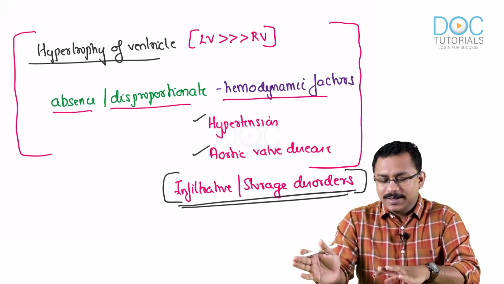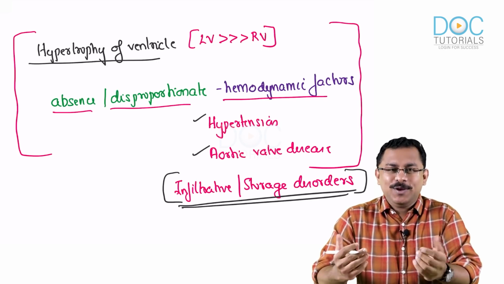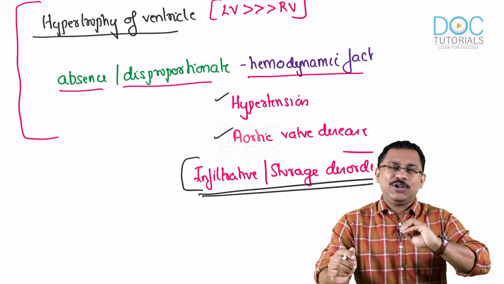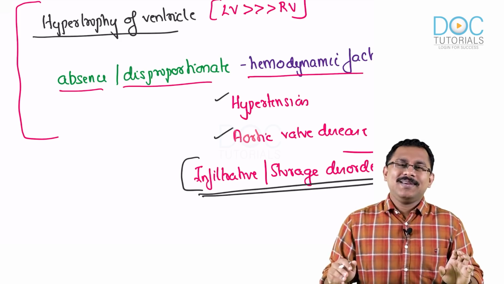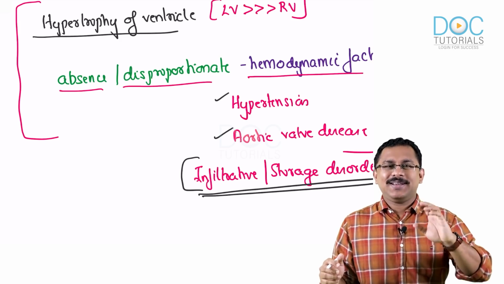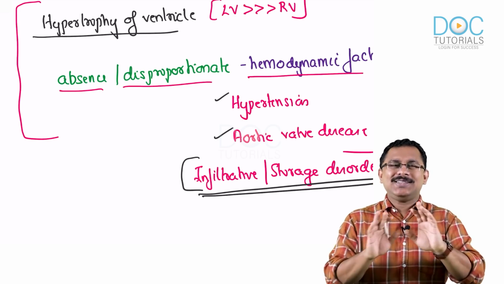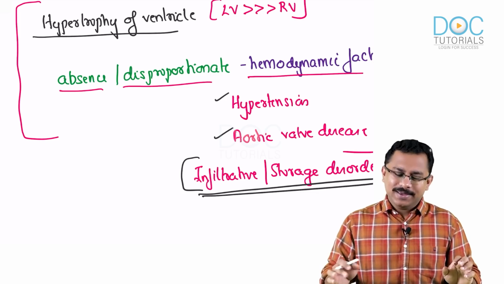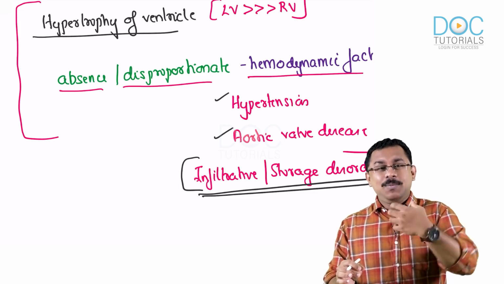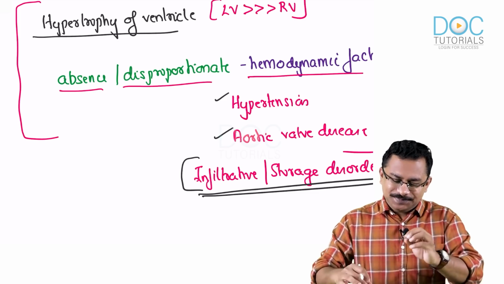Okay, all right. Now let's see more details about hypertrophic cardiomyopathy, and let's see what actually happens. I already told you there is a hypertrophy. But remember, the hypertrophy that occurs in a hypertrophic cardiomyopathy is not a symmetrical hypertrophy. It is not just like any other hypertrophy. And how does it occur and what are the hemodynamic impacts of the hypertrophy? That is what we are going to learn up next.